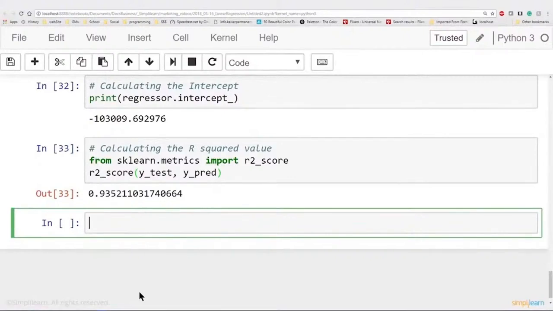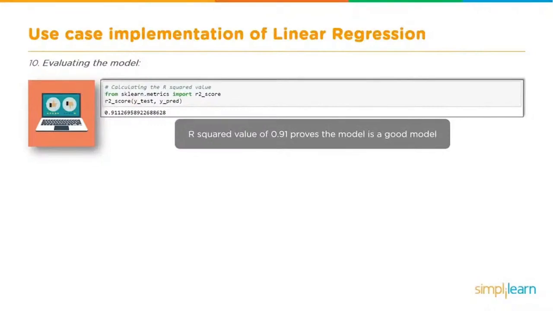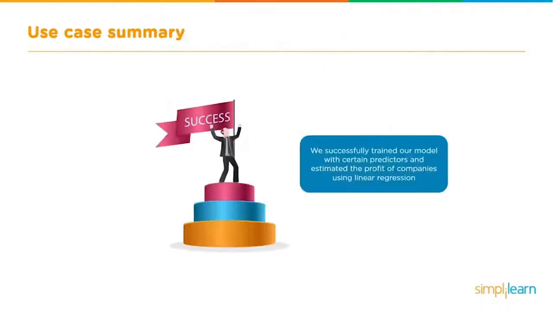But you do want that in the upper 90s, and higher shows that this is a very valid prediction based on the R2 score. If the R-squared value is 0.91 or 0.92, as we got on our model, because remember it does have a random generation involved, this proves the model is a good model, which means success! Yay! We successfully trained our model with certain predictors and estimated the profit of the companies using linear regression.